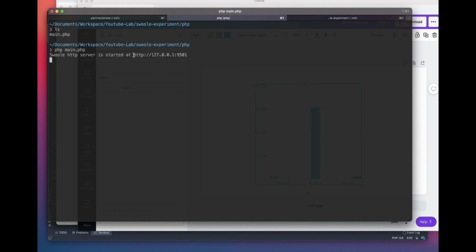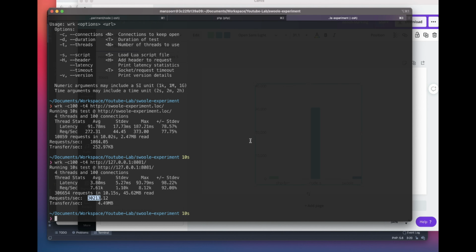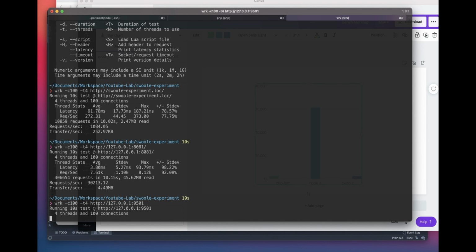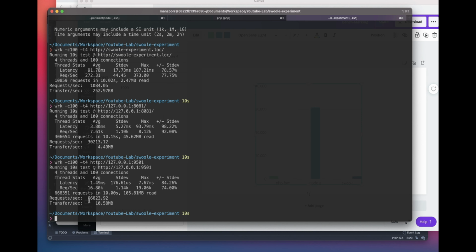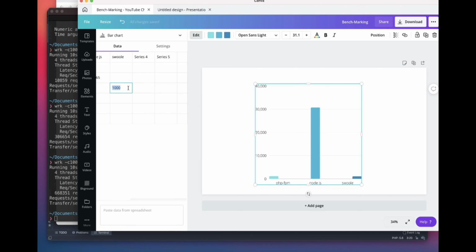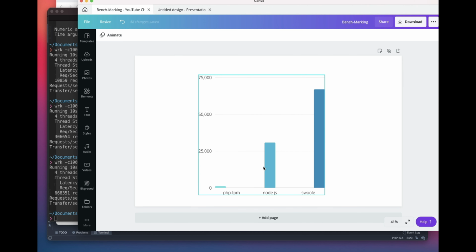Okay, it started the Swoole server at this port. Let's go ahead and use this now. As you can see, there are 66,823 requests. Let's put this here. You can see the difference between the performance of each application. It is at least twice the performance, a 100% increase over Node.js. So Swoole does the same thing, but does it better than Node.js, and way better than PHP-FPM.